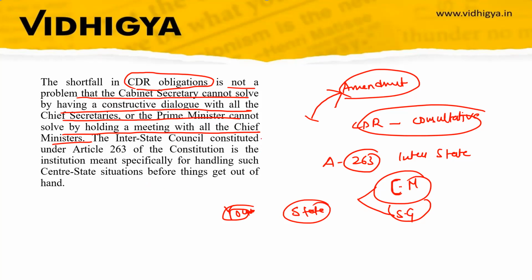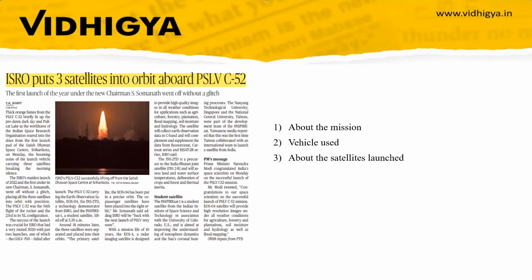So a much better solution is that the central government and state government come together and discuss what needs to be done. And also, this amendment will affect the state's autonomy, and more power will go to the Centre. We have discussed that there is a one-sided federalism, where the central government is getting more and more power. So it will affect the federal structure also. So these are the suggestions.